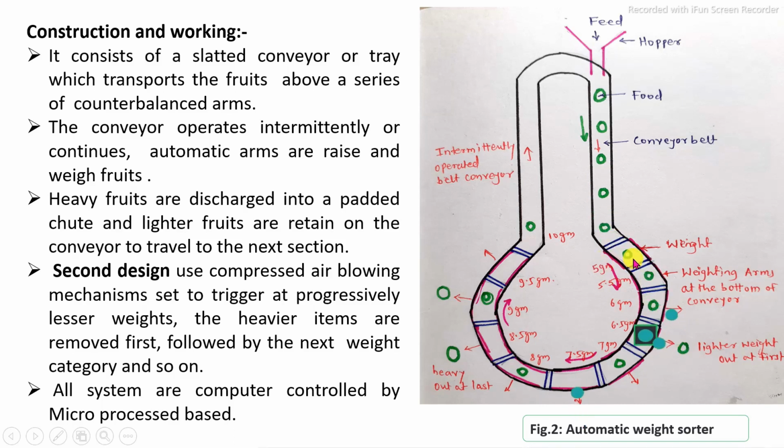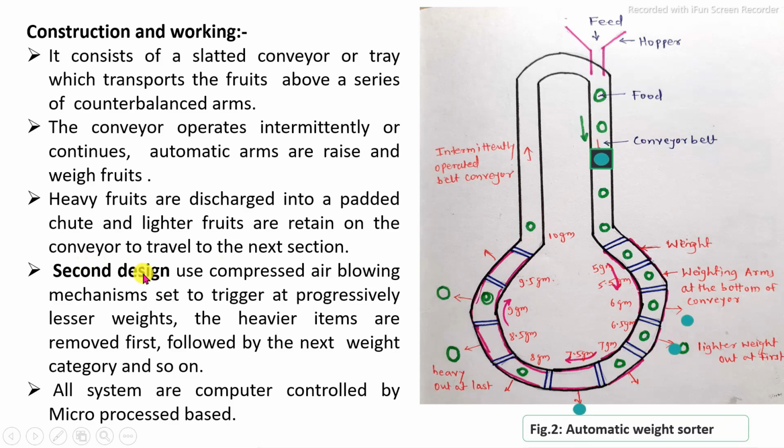And whatever the material weight, on the basis of their weight they are separated into categories with a tolerance limit of 0.5 gram. Low weight material is discharged at the earlier section and higher weight is discharged at the end of that system.